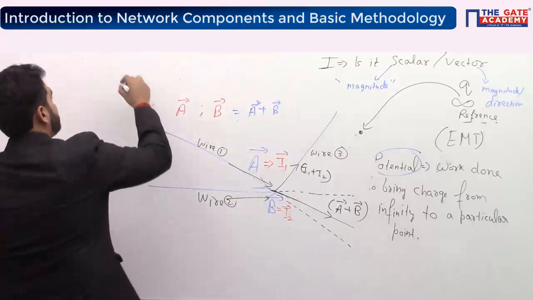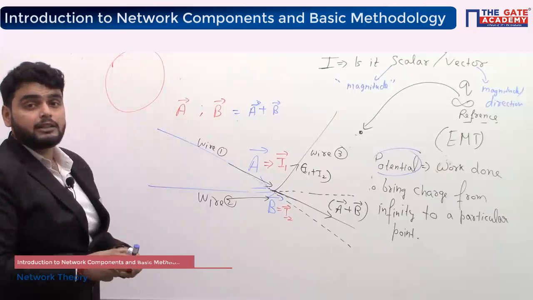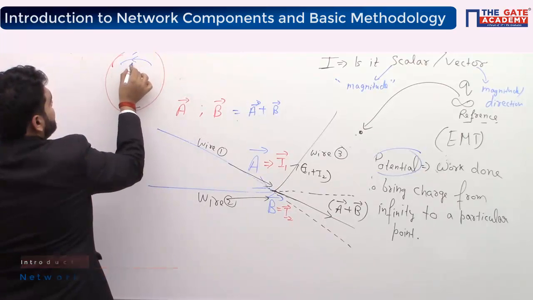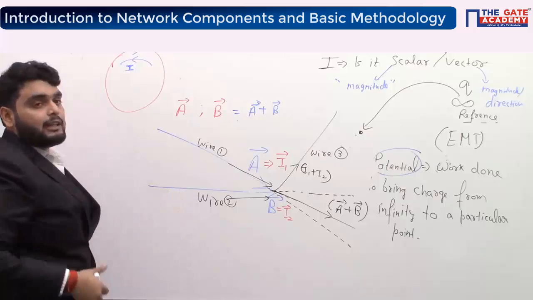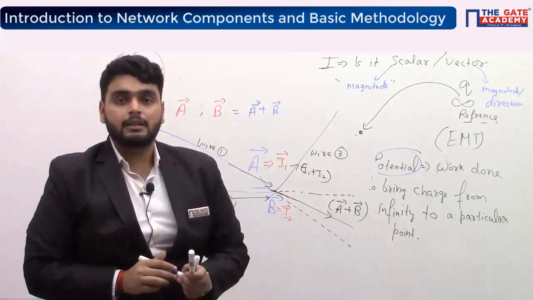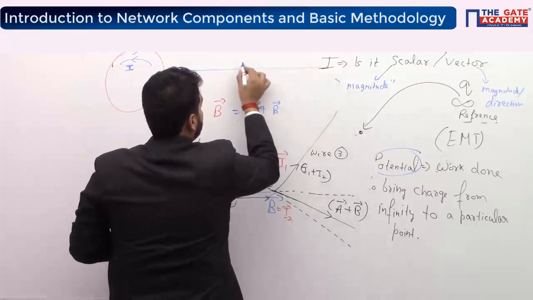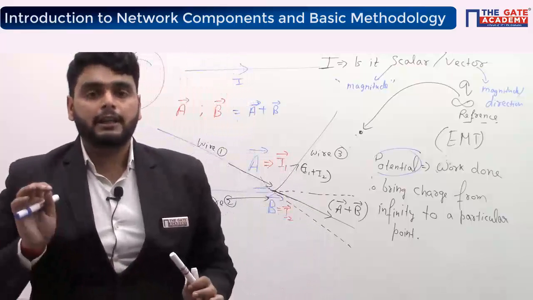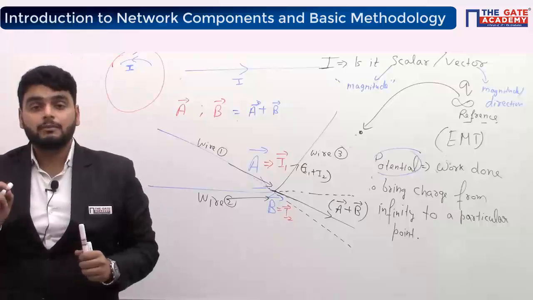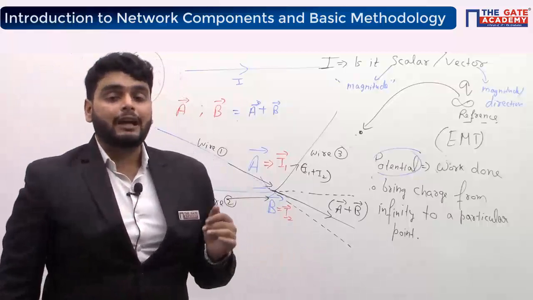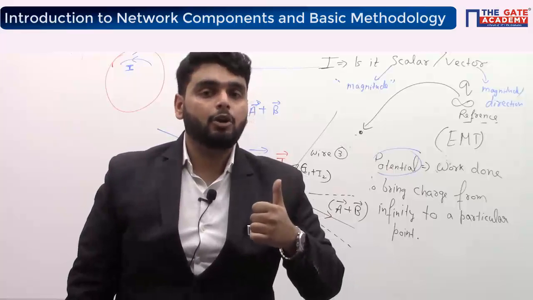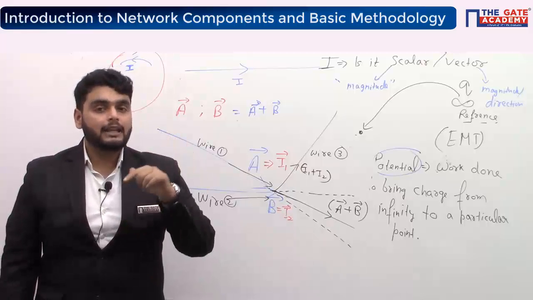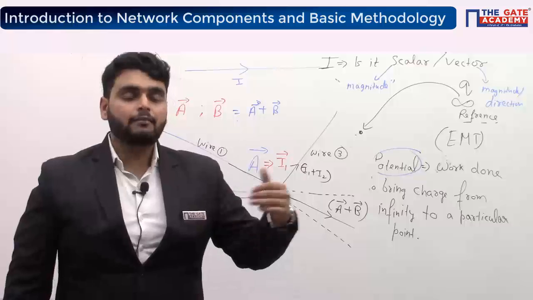If the path is clockwise, then current will flow either in this direction or in this direction, depending upon the direction of electron. Similarly, if I have a straight wire, then current will flow along the straight line. So remember this point from the interview point of view. It is very important that current is not a vector quantity because it does not follow the parallelogram law of addition. Second, direction in current means the direction of the path in which it flows. It doesn't mean it is a vector quantity.